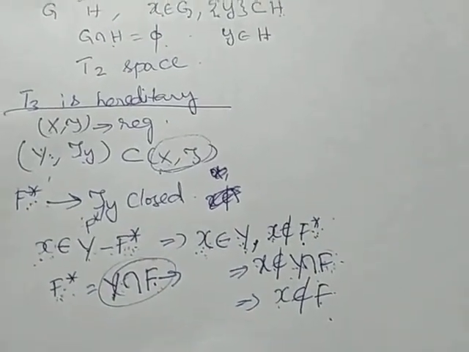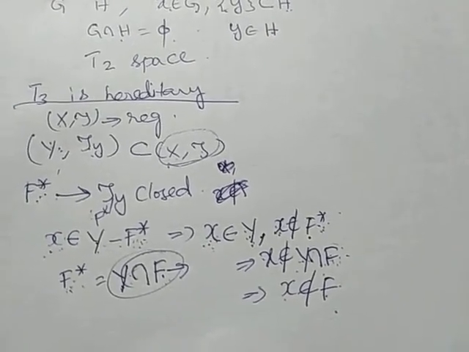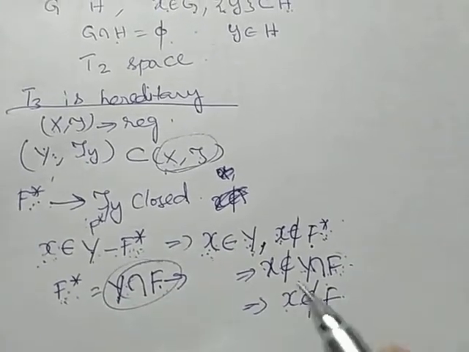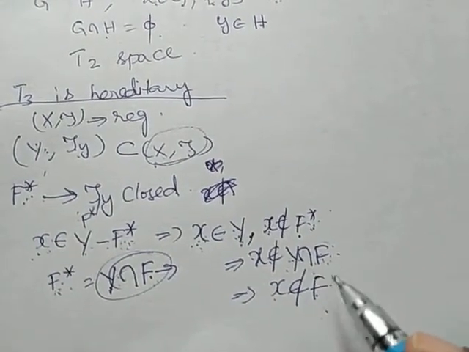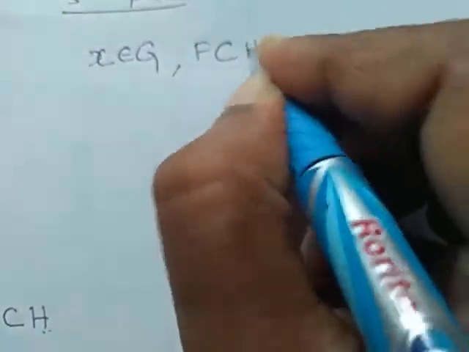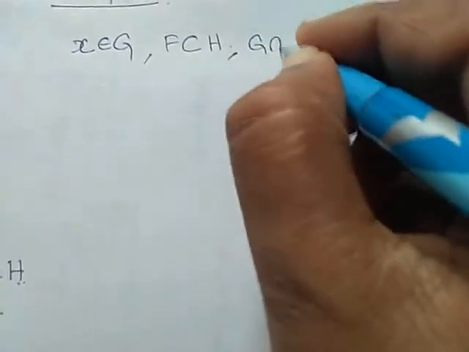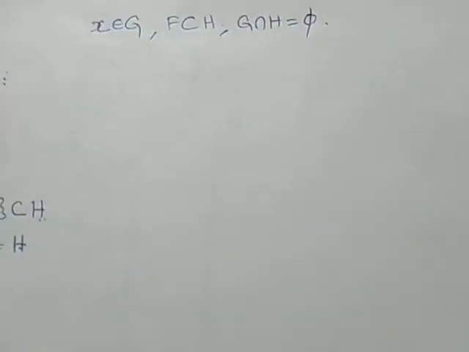From the definition of a regular space, there exist two open sets G and H such that x belongs to G and F is a subset of H, and G intersection H is the null set. Now we have to prove this for Y also.